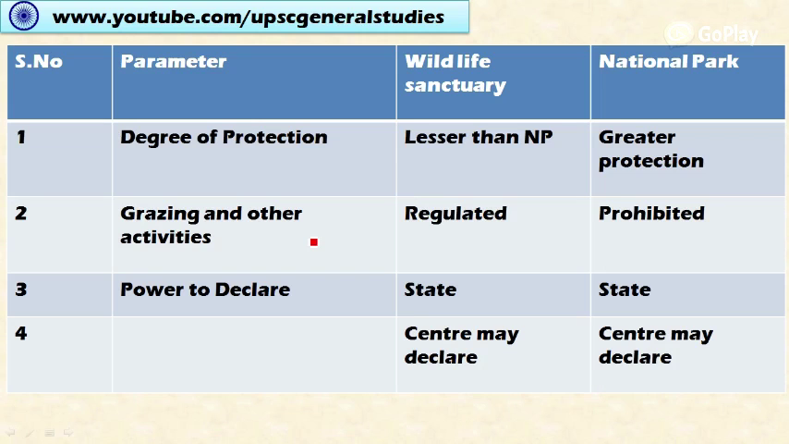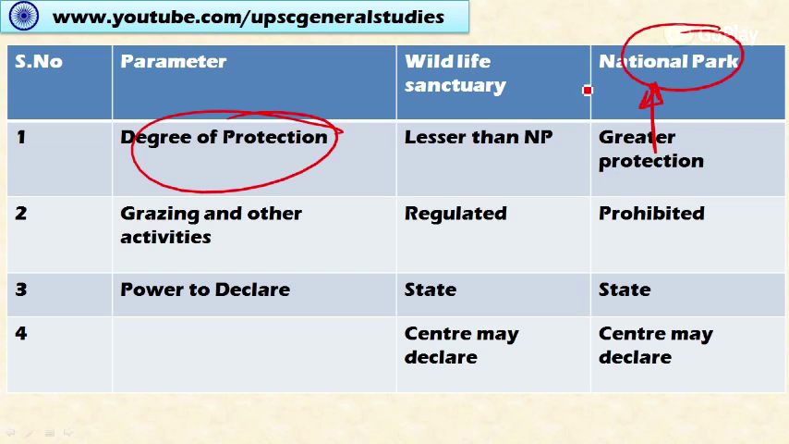Now let's look at the difference between the wildlife sanctuary and national park. On the parameter of degree of protection accorded, the national park has greater protection when compared to the wildlife sanctuary. So national park is accorded greater protection under the Wildlife Protection Act. Various interference into the protected area, including grazing, subsistence farming, tillage, and collection of minor forest produce by the tribal and other forest dwellers, are regulated, not entirely prohibited, in the wildlife sanctuary, but it is prohibited in most cases in the national parks.